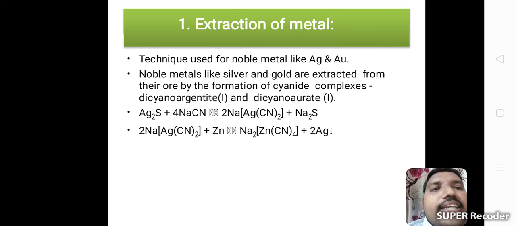Here dicyanoargentate(I) and dicyanoaurate(I). Here, see, dicyanoargentate, that is Ag2S plus 4NaCN gives dicyanoargentate, plus sodium salt. These are the reactions. For extraction of metals, we use coordination compounds.